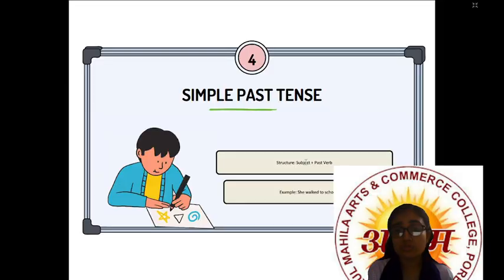Simple past tense. As it is named simple, it is very simple. Subject, that means she, plus past verb. The main verb or base verb is walk, so the past verb will be walked, right? So subject plus past verb: she walked, and then the object, to school. So she walked to school.